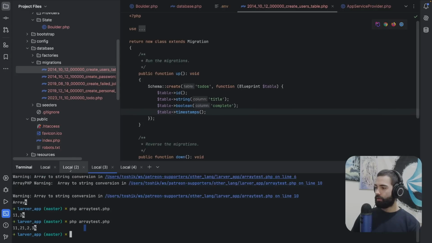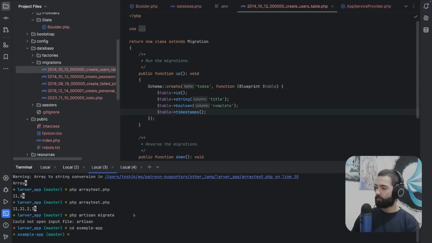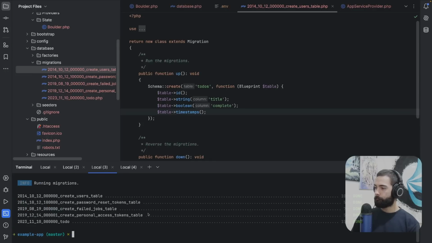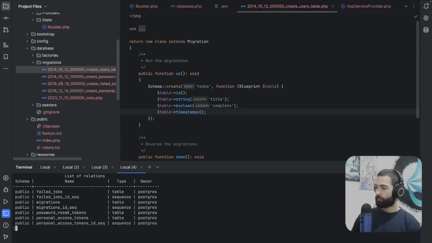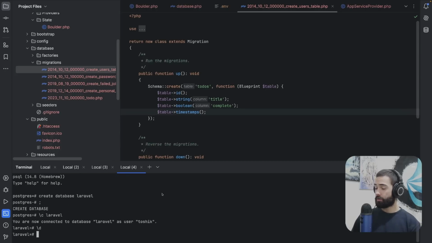Let's go ahead and run the migrations. So php artisan migrate. That's because I'm not inside my example application. And there we have it. Looks like all of them are done. So let's see what we got here. So we got the to-dos. It looks like it's created everything. So, pretty easy migration process.